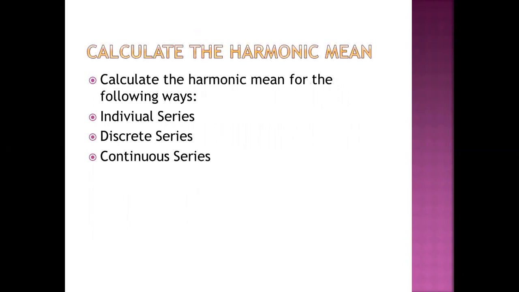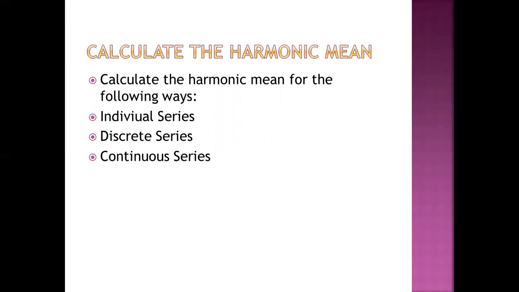Next, the calculation of the harmonic mean. Basically, the harmonic mean is calculated in three ways: the first is individual series, the second is discrete series, and the third is continuous series. First, we discuss the harmonic mean for the individual series.